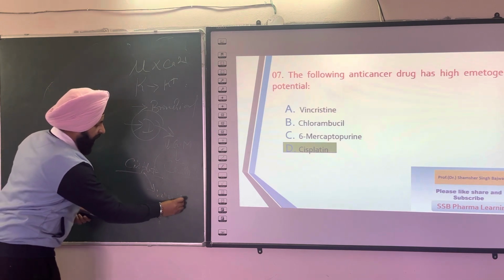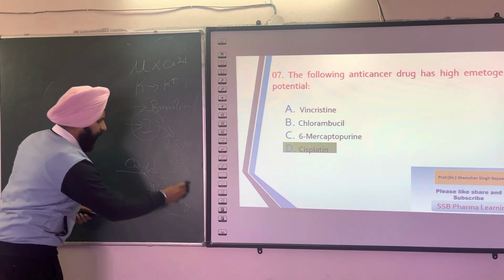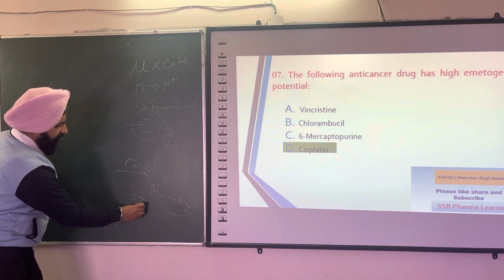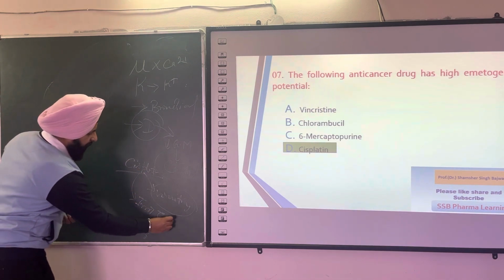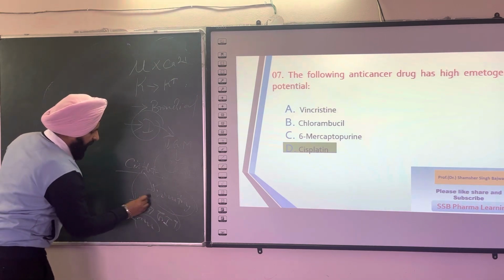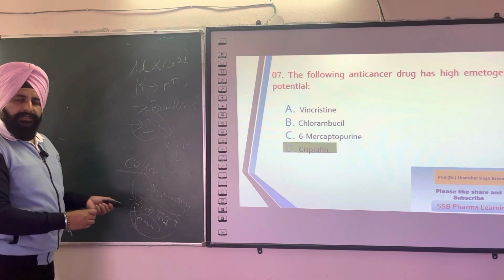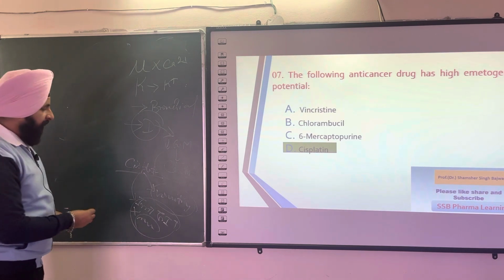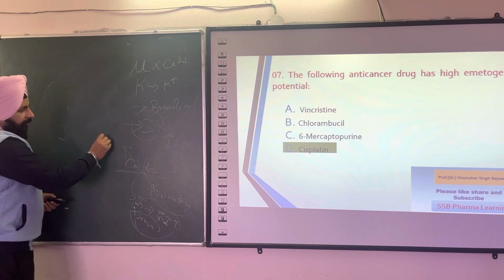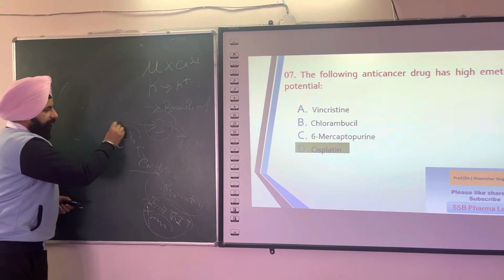This is a reported model in rodents because it irritates the GIT tract and damages the mucosa. So that's why the first answer is this for cisplatin. The second answer is that cisplatin activates the neurokinin NK1 receptor.